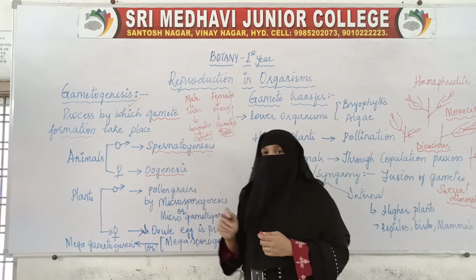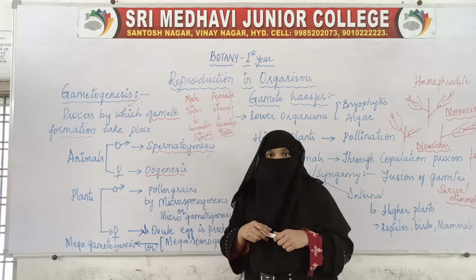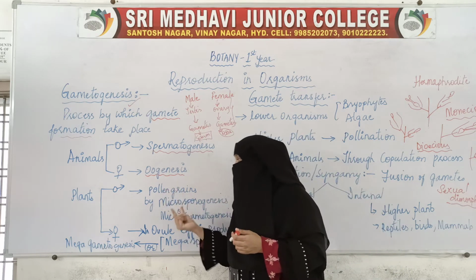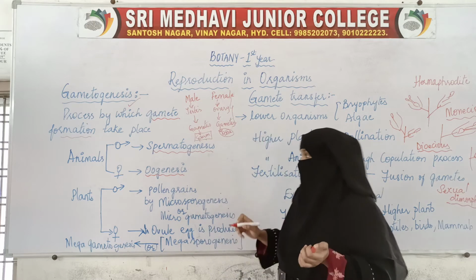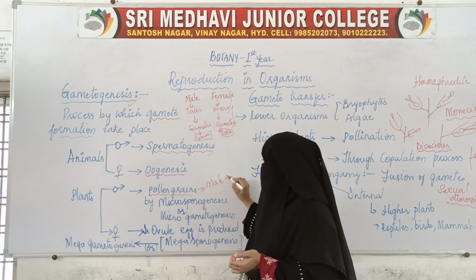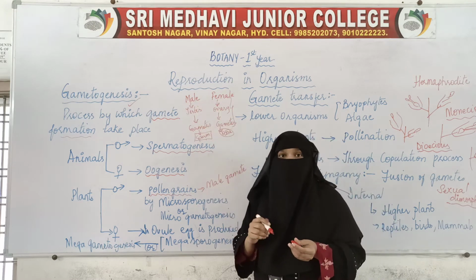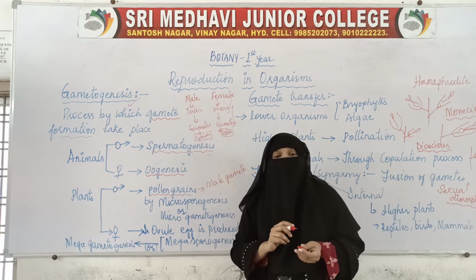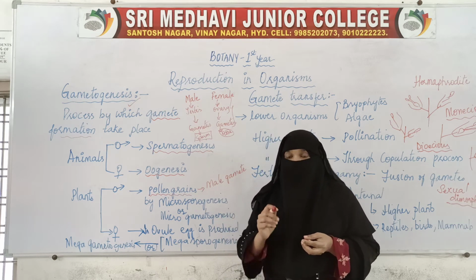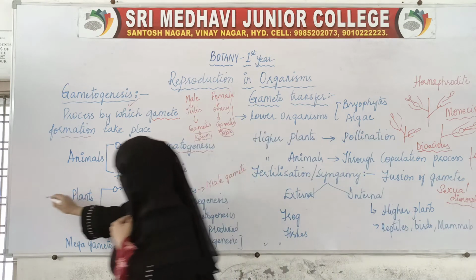what happens? In plants also we have male reproductive organs and female reproductive organs. In plants, the pollen grain produces the male gamete. Like in animals and human beings, the testis is the male reproductive organ, here the stamen is the male reproductive organ. If we see this, this is the stamen.